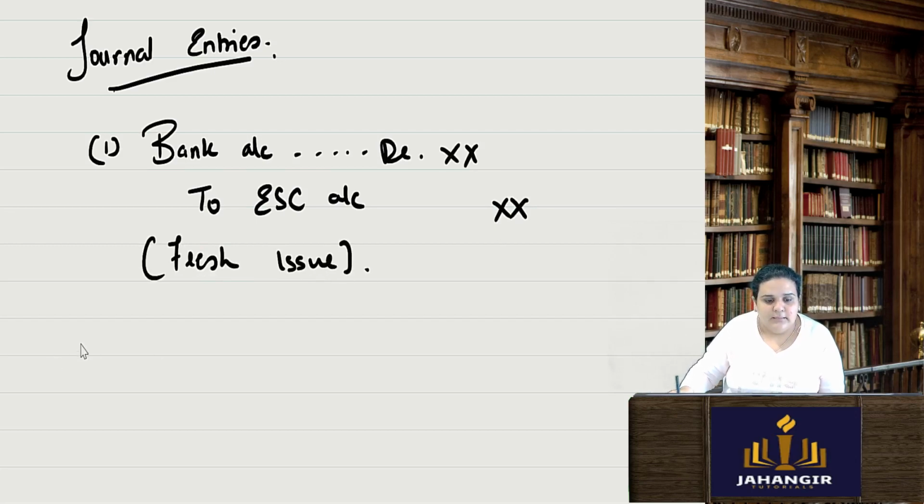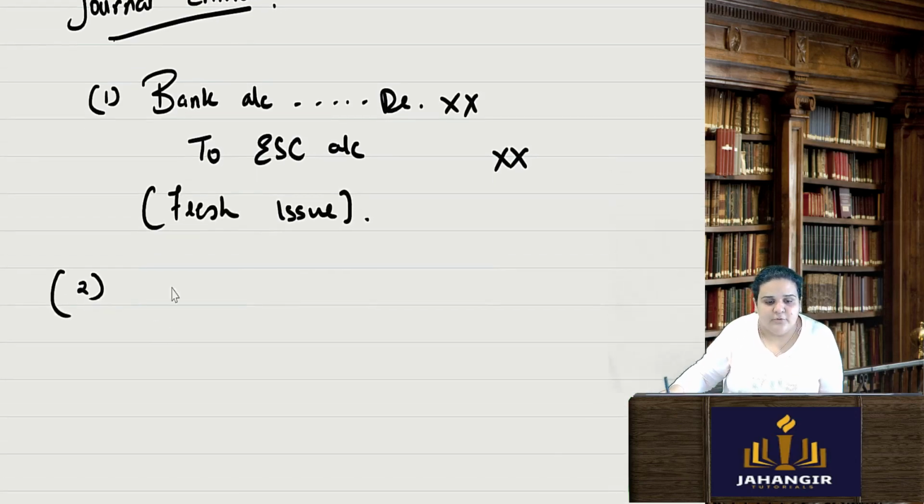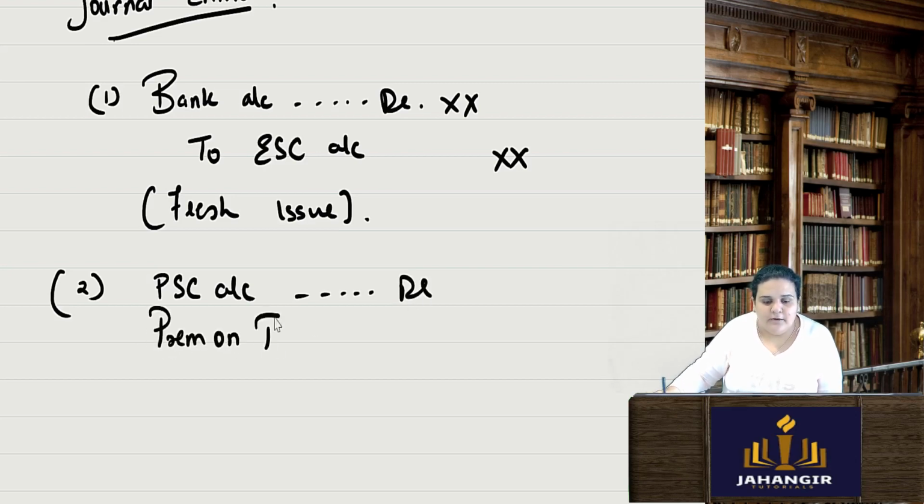Then I will have to pay my preference shareholders. So, preference share capital account debit. I am redeeming, and I am also giving them premium, so premium on redemption account debit to preference shareholders account.